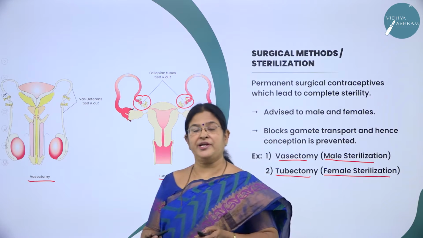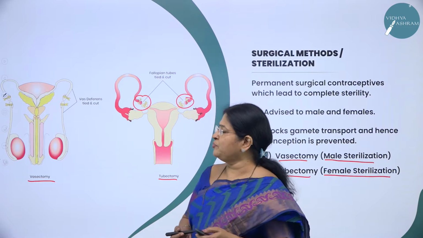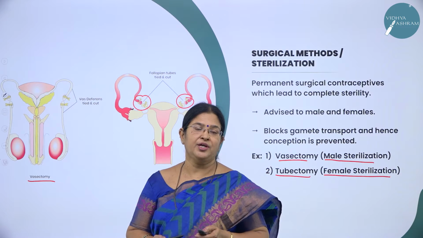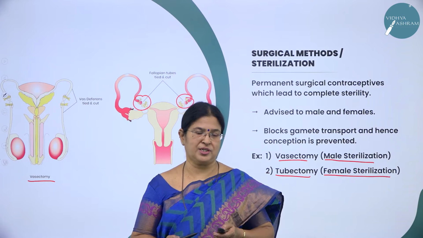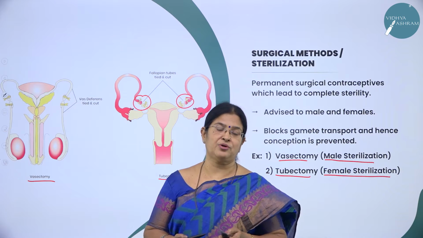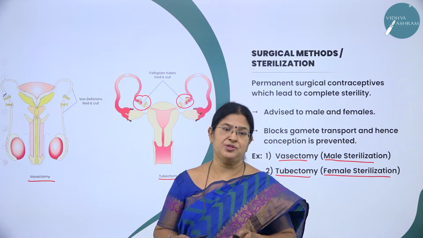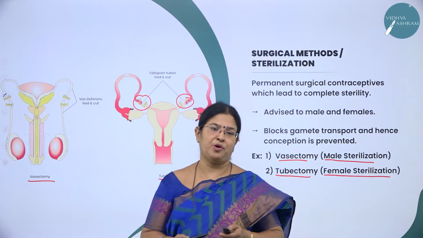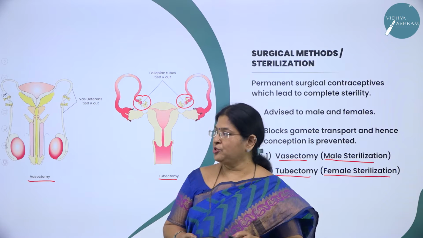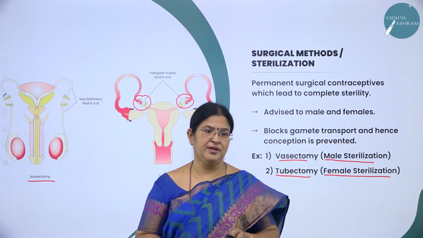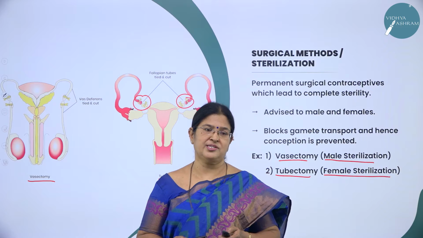So as you have already studied, what are the very important reasons for using this contraceptive method? Very important is to control the birth rate. And why we control the birth rate? Because as we know, if we don't control human population, it may lead to what? Overpopulation, and due to which we cannot give better education and lead a very good standard life.